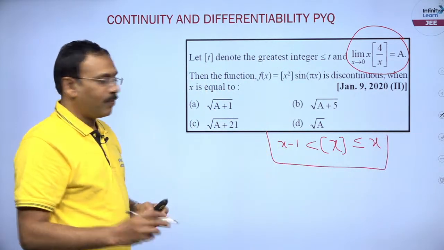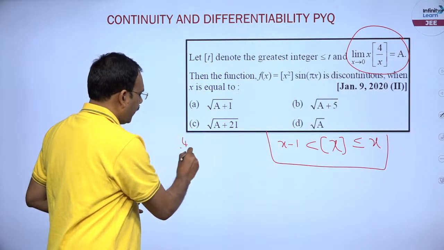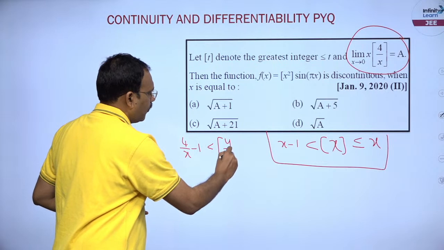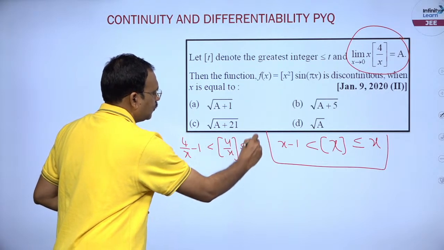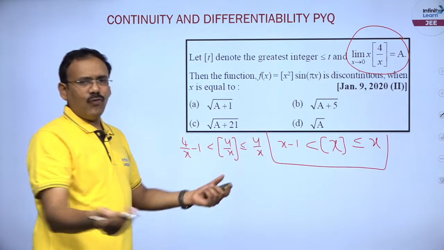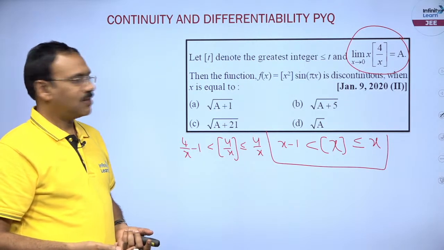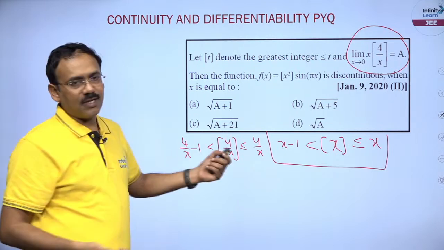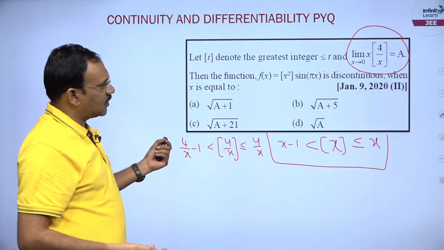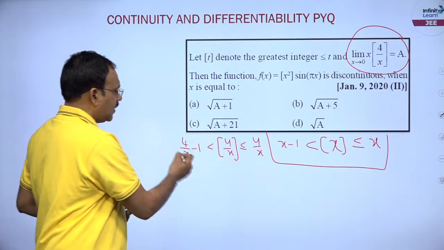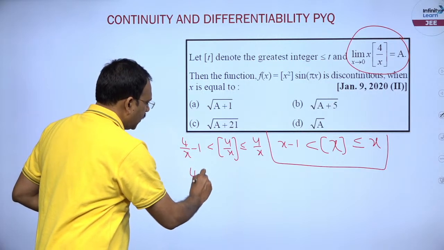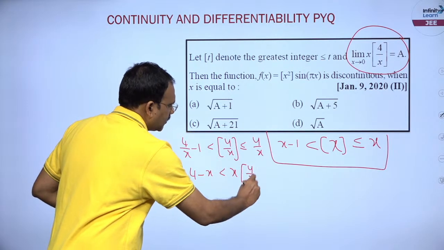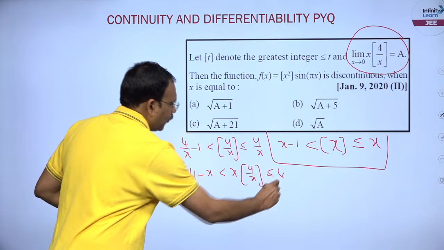Here for [4/x] you can write 4/x minus 1 is less than [4/x], which is less than or equal to 4/x. For any 4/x it is correct. Now you multiply with x on both sides. Suppose x is greater than 0, the positive case, you will get 4 minus x less than x times [4/x], which is less than or equal to 4.